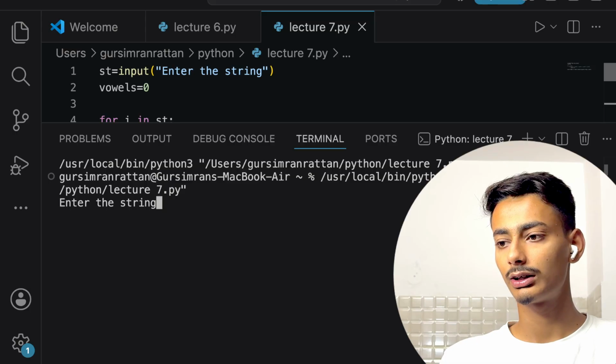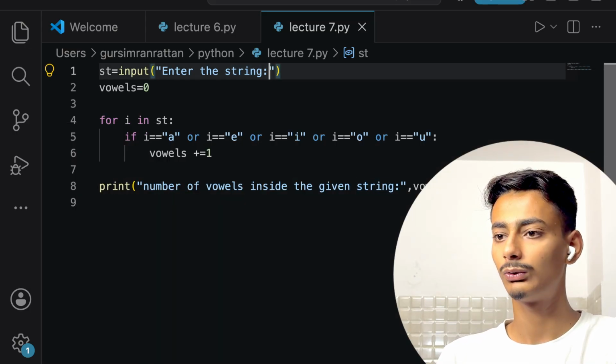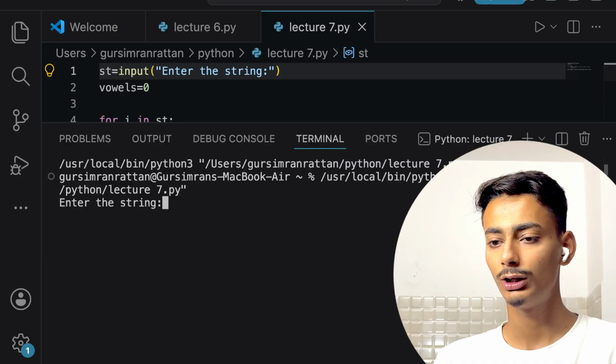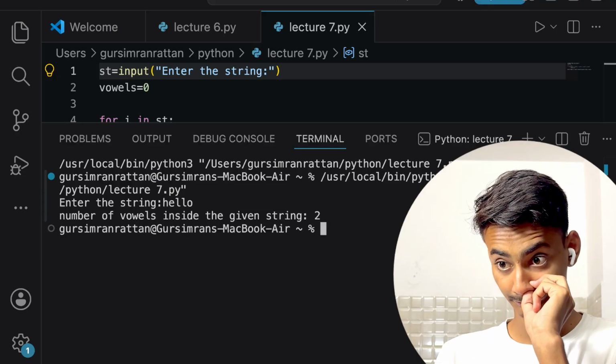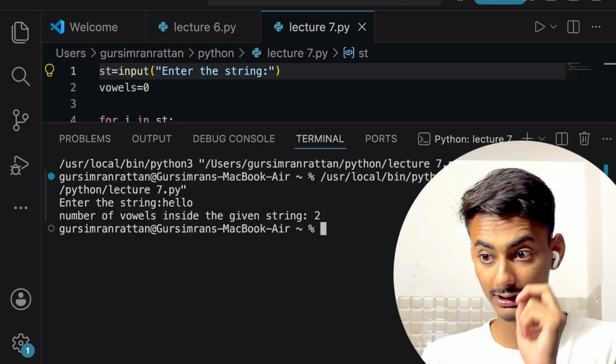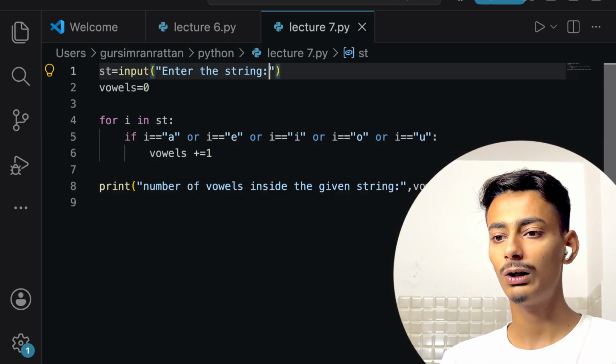Here I have to write the string. Just let me kill this code. Write colon because it seems to be more. And if my string is, suppose, hello, see, the number of vowels is two. Here it is taking E and O. So this is how we use nesting also in case of loops.